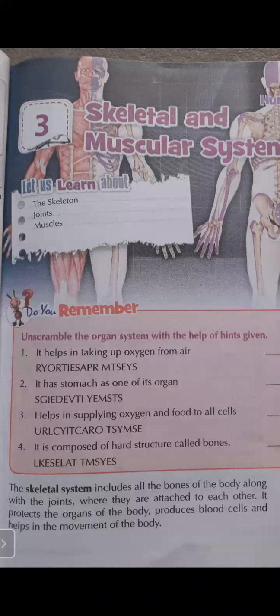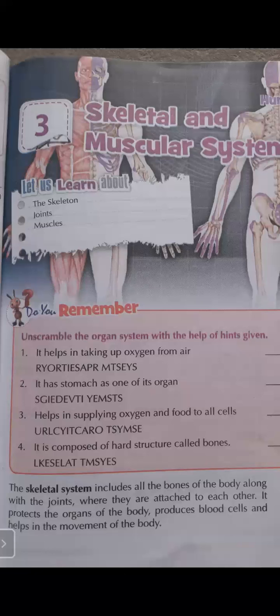Many of you have seen that while we are putting the roof on our house, or making a lintel, we are using iron rods, and that is the main structure of our building or house. In the same way, in our body, our main structure is made up of bone and joints. This main structure is known as the skeletal system.